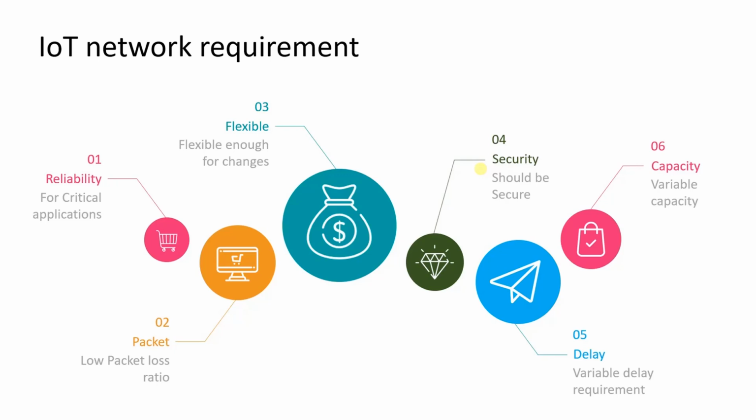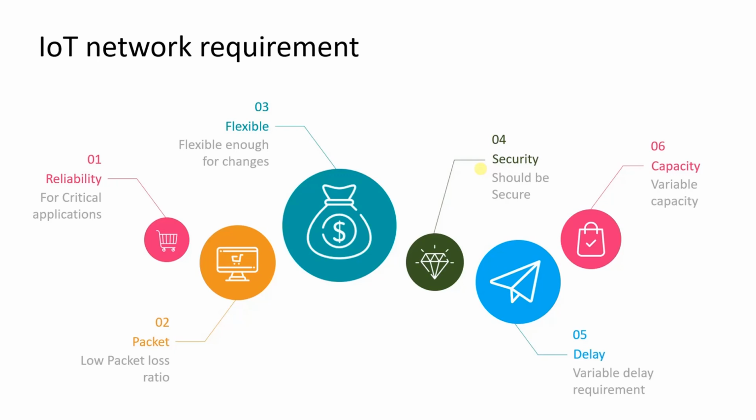And the second one is packet loss. If you have high packet loss, then your throughput will be very low. It will directly affect the throughput. So you should ensure the packet loss is minimum and within the standard limits. And the third one is that the network should be flexible enough for changes. Every day, whenever you come up with new use cases, you have to change the network, so the changes should be accommodated in the network. And the security plays a crucial role across the three layers in the IoT platform.